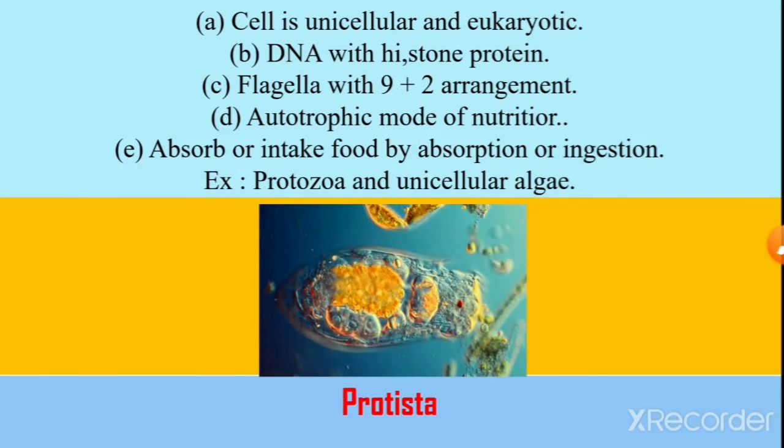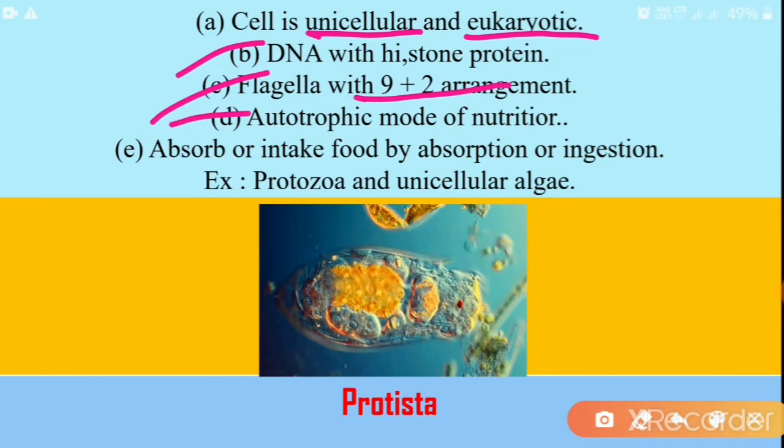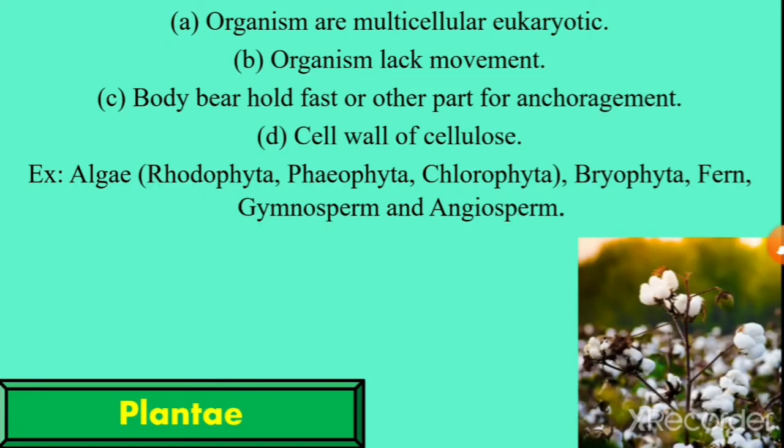Next one is the Protista. Protista are unicellular, meaning they contain only one cell, and they are eukaryotic in nature, meaning they have a well-developed nucleus. Their DNA contains histone proteins and they have flagella with a 9+2 arrangement. They are heterotrophic in nutrition, and they take in food by the process known as absorption or ingestion. Examples are protozoa and unicellular algae.